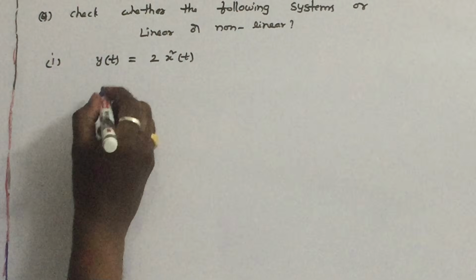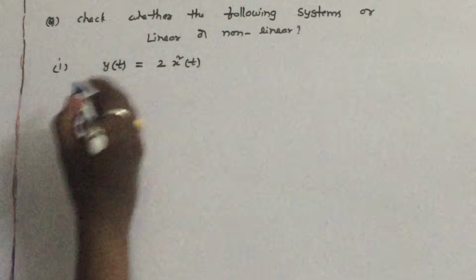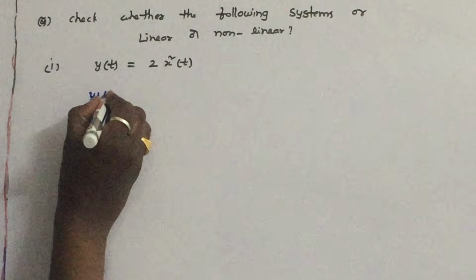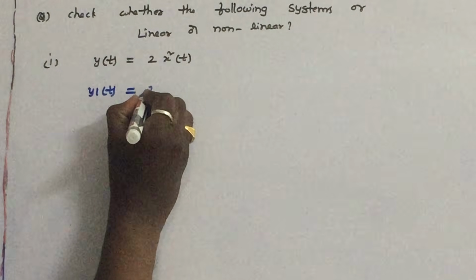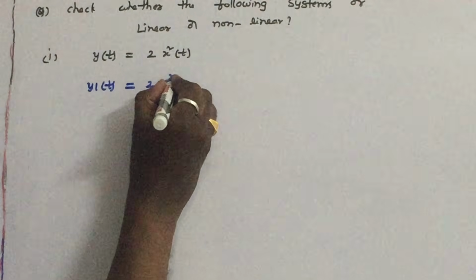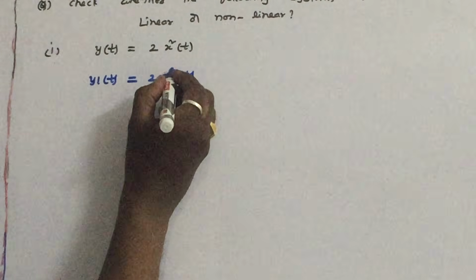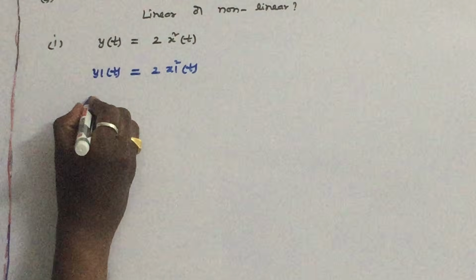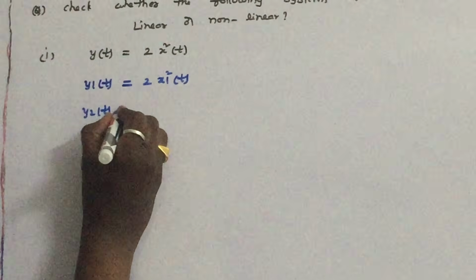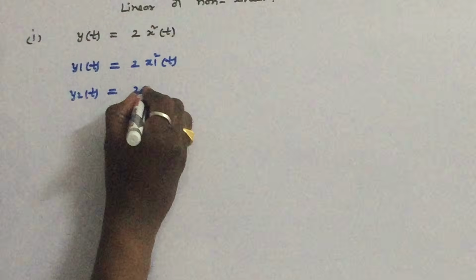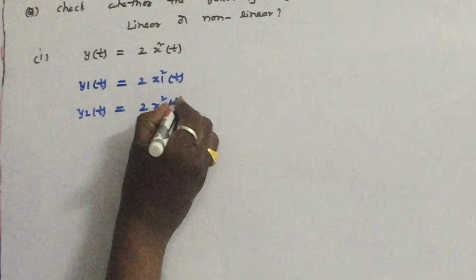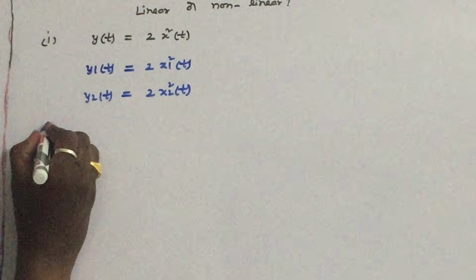Now first, we have to apply the input x1 of t. Let us say the response of the system is y1 of t, that is 2 x1 square of t. Let us apply the input x2 of t to the system. Let's say the response of the system is y2 of t. So the system will square the input and multiply it with 2.